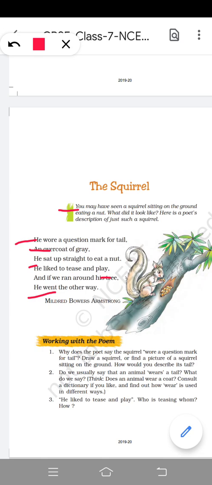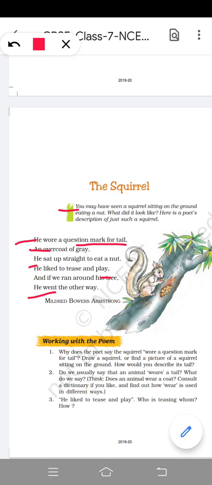He wore a question mark for tail. That's why the poet is saying that. The shape of the squirrel's tail is just like a question mark.